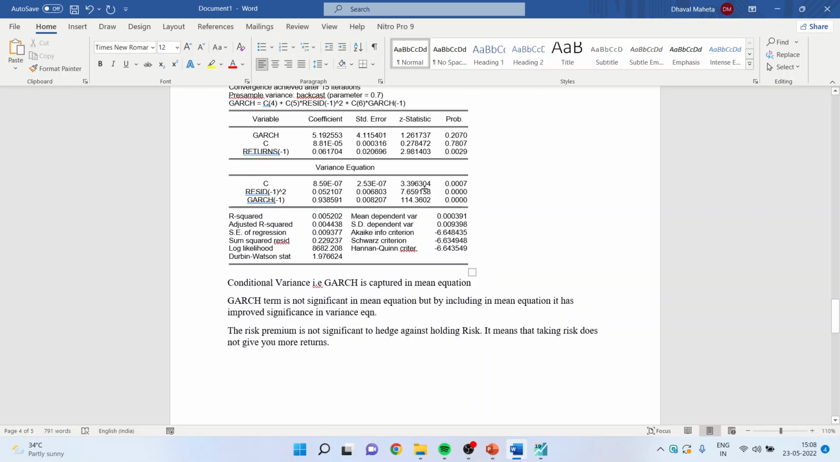But we can interpret that the risk premium is not significant to hedge against the holding risk, as this value is not significant. It means that even if you take more risk, it will not give you more return, as this term is not significant. If it was significant, then definitely this would have contributed to the mean return, but it is not significant. Now we can carry out this analysis.